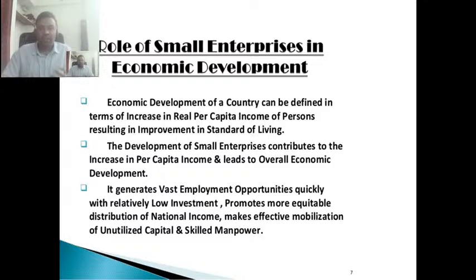Per capita income we calculate as GDP divided by total population. If we see in terms of our GDP growth, we are the fifth largest economy. But if we look at per capita income, we are nowhere in the top 100. Why? Because our population is very high, and compared to the GDP we have, if we divide among that number of population, obviously our per capita income will be very low.